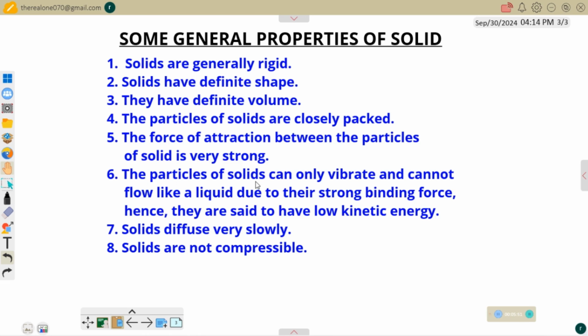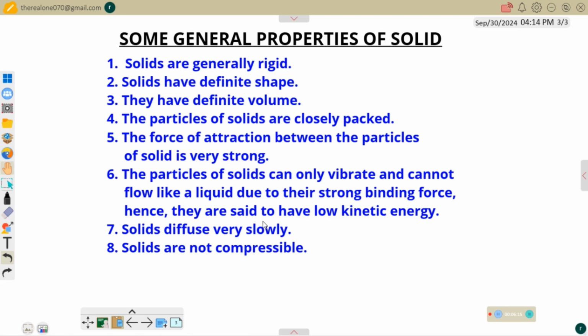Of course, that's due to their strong force of attraction, and that's why they cannot flow like a liquid, due to their strong binding force. You cannot place a glass down now and expect the glass to start flowing like water, because it has a rigid shape.